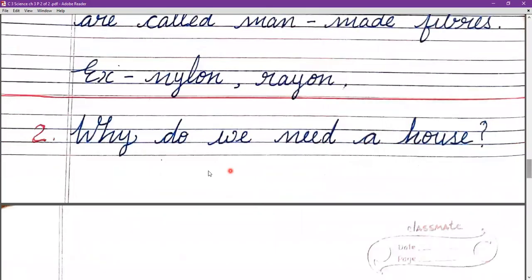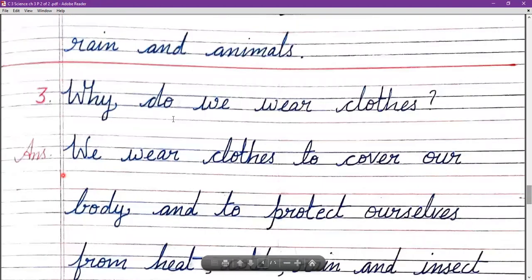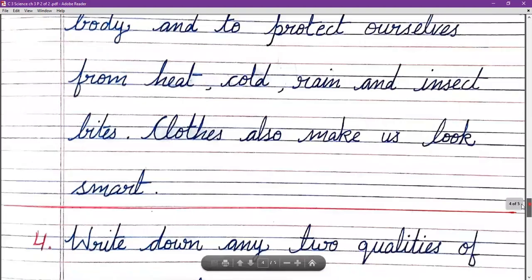Question number 2 is, why do we need a house? हमें house की जरूरत क्यों होती है? We need a house to live in and protect ourselves from heat, cold, rain and animals. इन सब चीजों से बचने के लिए we need a house. Question 3, why do we wear clothes? We wear clothes to cover our body and to protect ourselves from heat, rain, cold and insect bites. Clothes also make us look smart. So that's why we wear clothes.